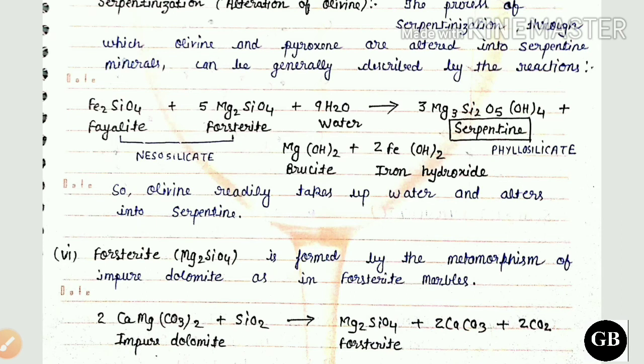So before the reaction, fayalite, which belongs to nesosilicate, gets converted into serpentine. After the reaction it becomes phyllosilicate, and the remaining products are brucite and iron hydroxide.